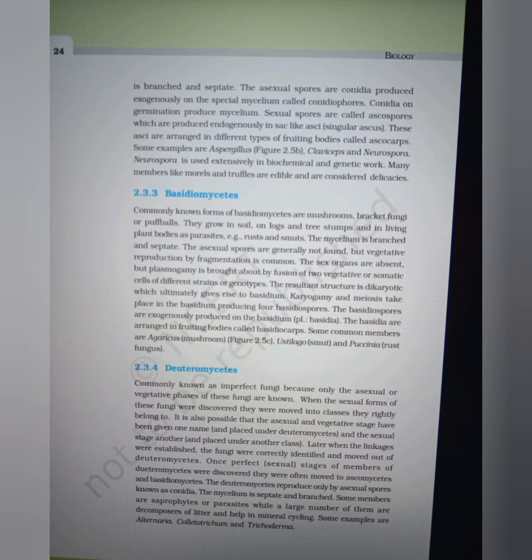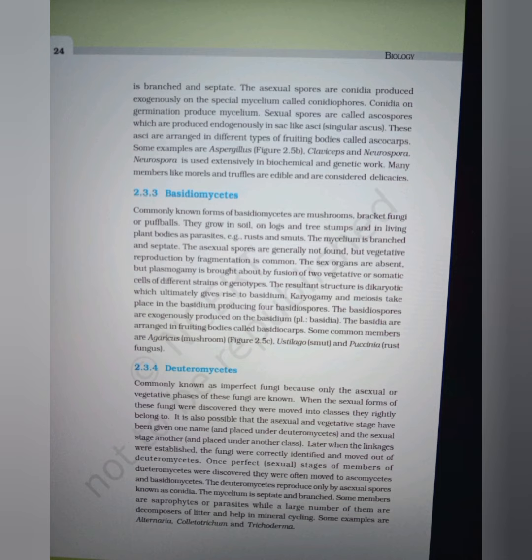Deuteromycetes, commonly known as imperfect fungi, because only the asexual or vegetative phase of these fungi is known. When the sexual forms of these fungi were discovered, they were moved into classes they rightly belong. It is also possible that the asexual and vegetative stage have been given one name. Later, when these linkages were established, the fungi were correctly identified and moved out of the Deuteromycetes. Once the perfect stage of members of Deuteromycetes was discovered, they were often moved to Ascomycetes and Basidiomycetes.